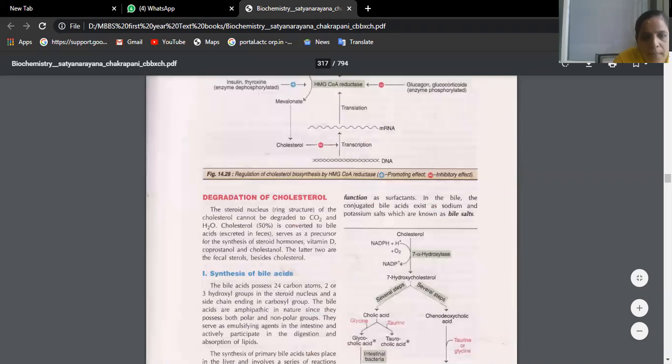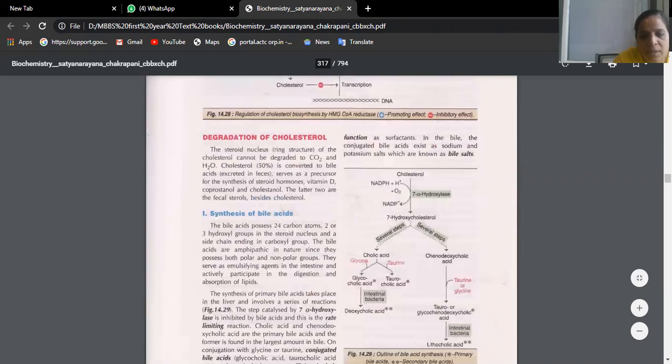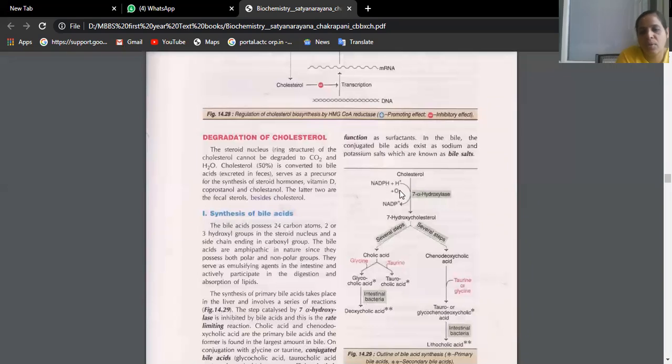See here, this is regulation, and here we have fate. Fate in the sense that is the degradation of cholesterol. So once the cholesterol is formed and it will be utilized in the body, cholesterol, in the presence of 7-alpha hydroxylase, is converted to 7-hydroxycholesterol. So through a series of steps, it is converted to cholic acid and chenodeoxycholic acid.